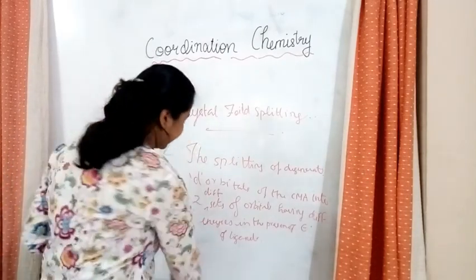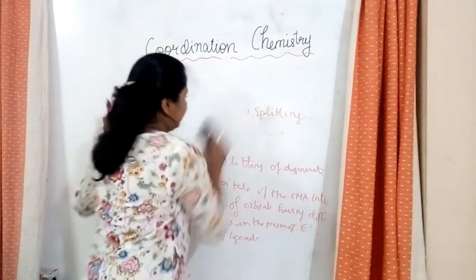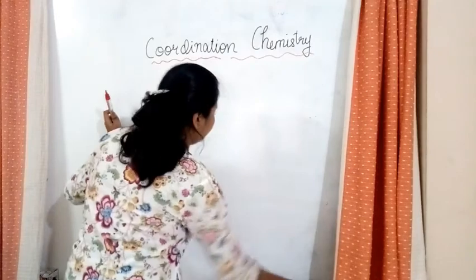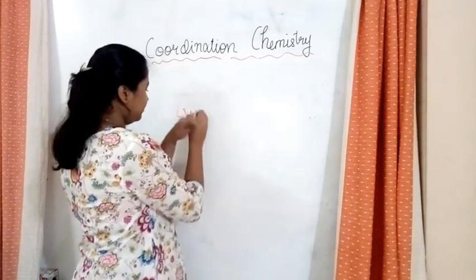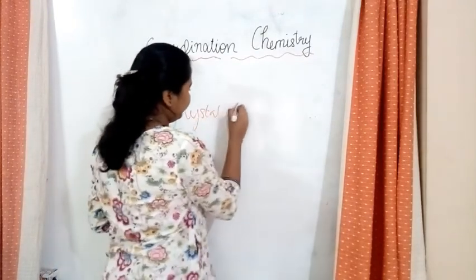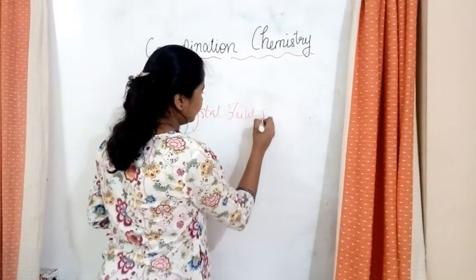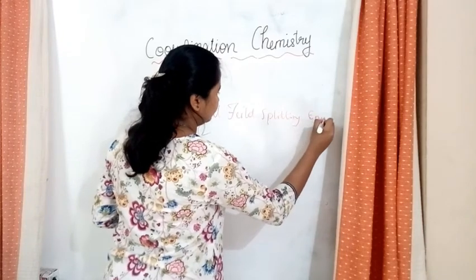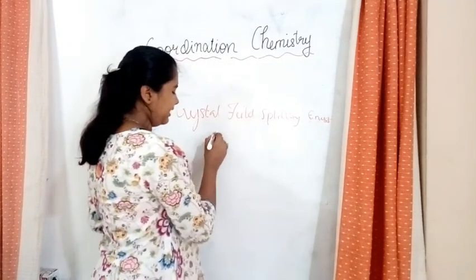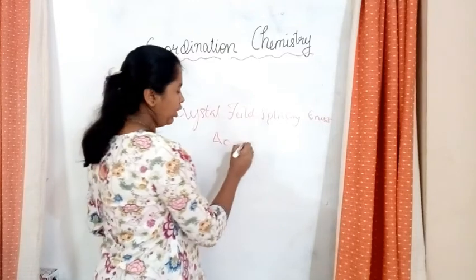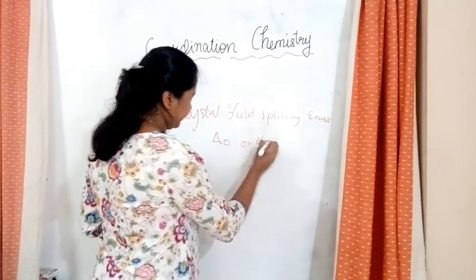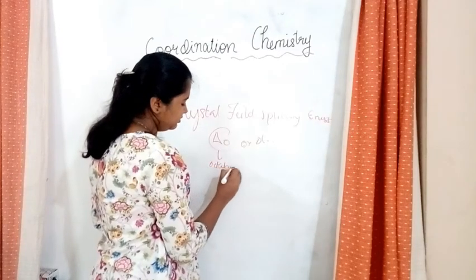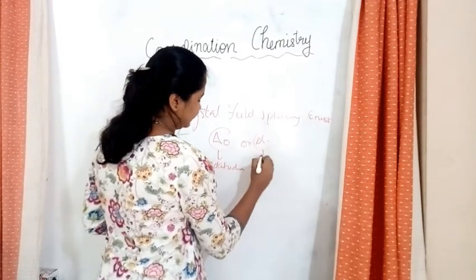So the second term that we have to learn is crystal field splitting energy. Okay, we mark it as delta O or delta T. So delta O is for octahedral and delta T is for tetrahedral.